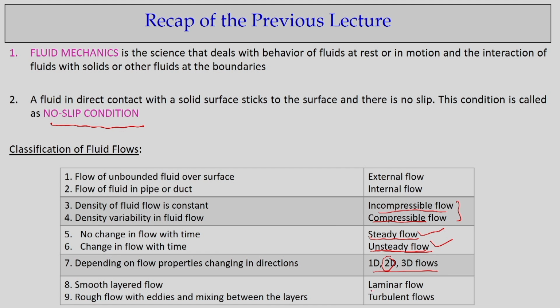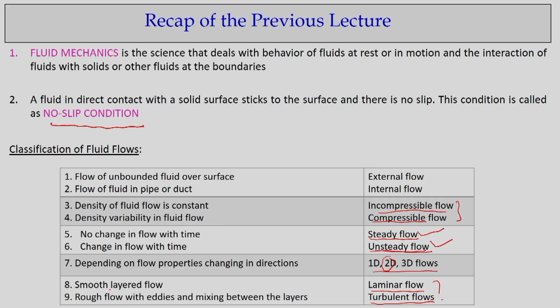And importantly, in the last class I also gave you definitions of laminar flow and turbulent flow. Laminar flow, in a pipe or in a domain, is well behaved or orderly flow, with smooth layer type flow behavior.